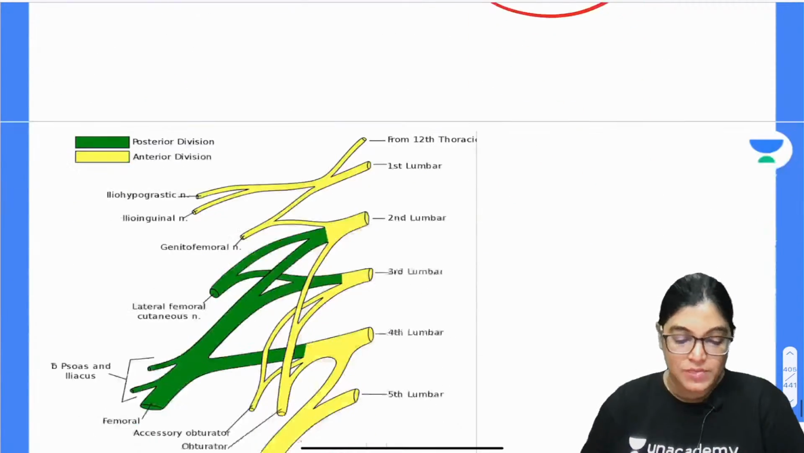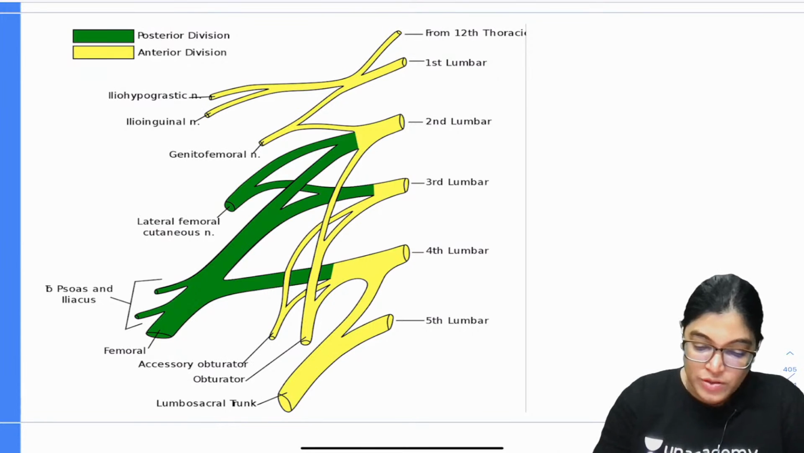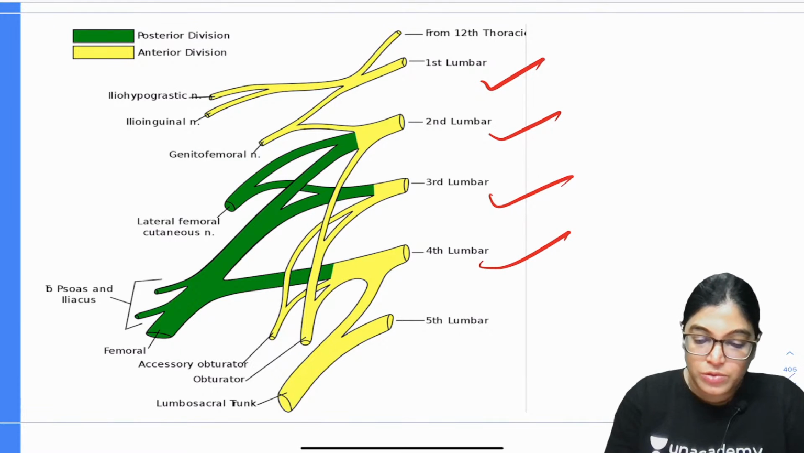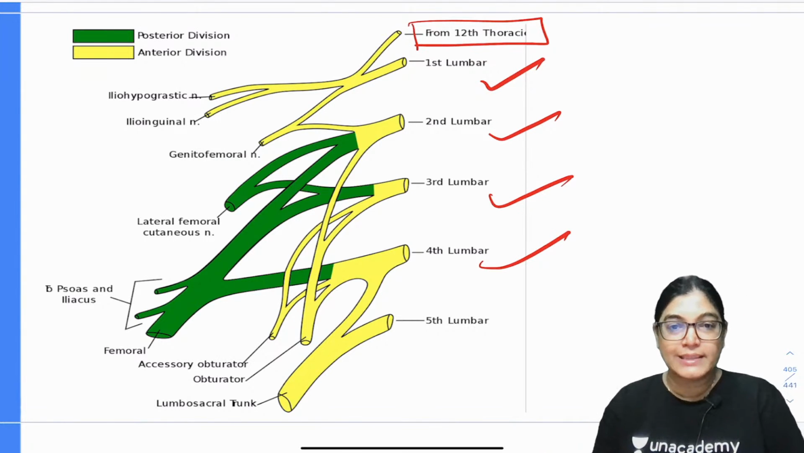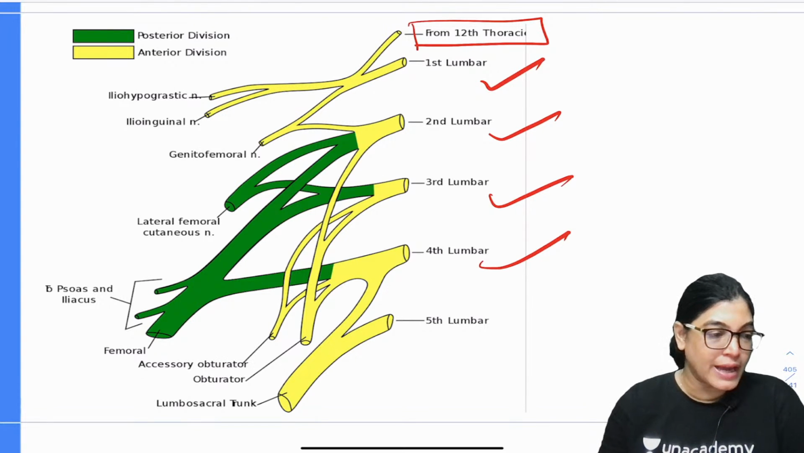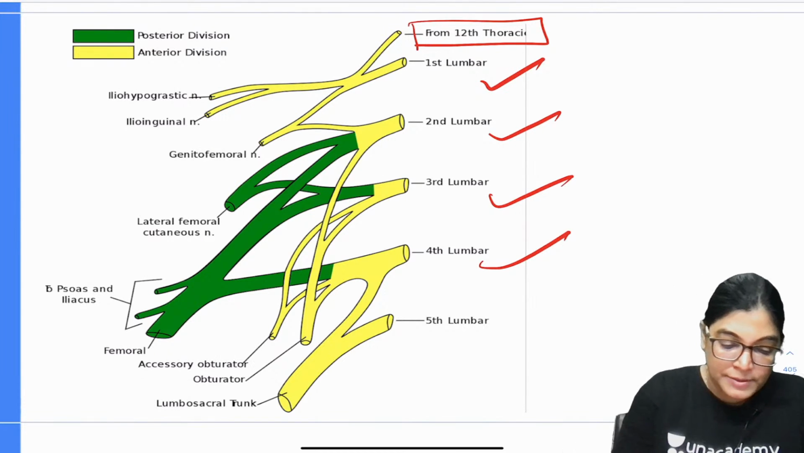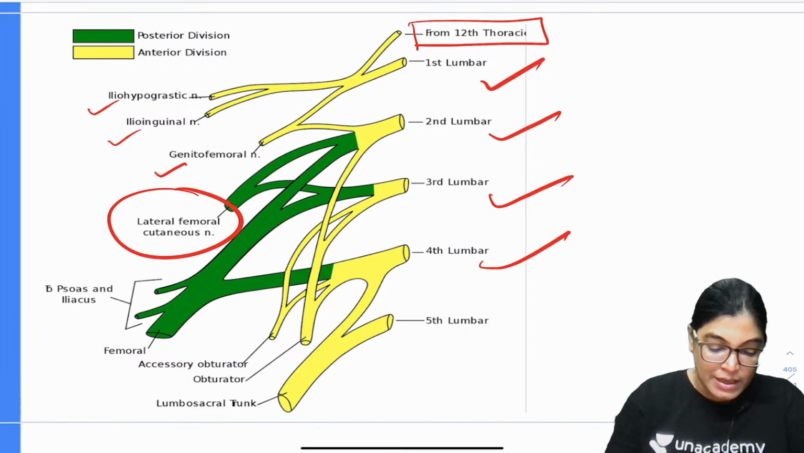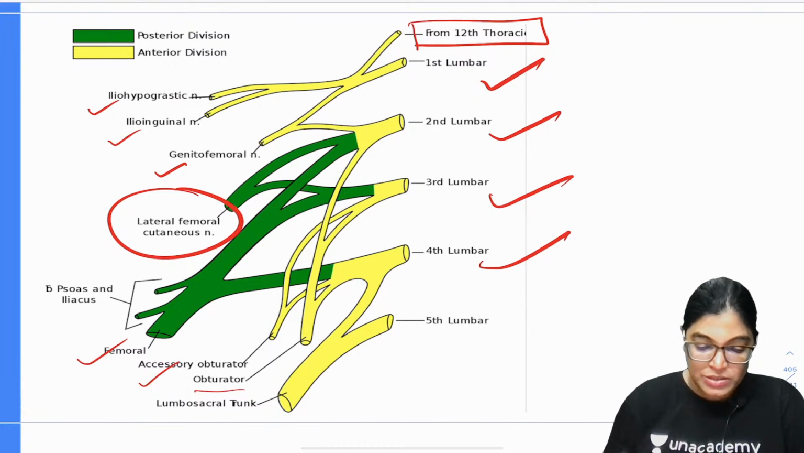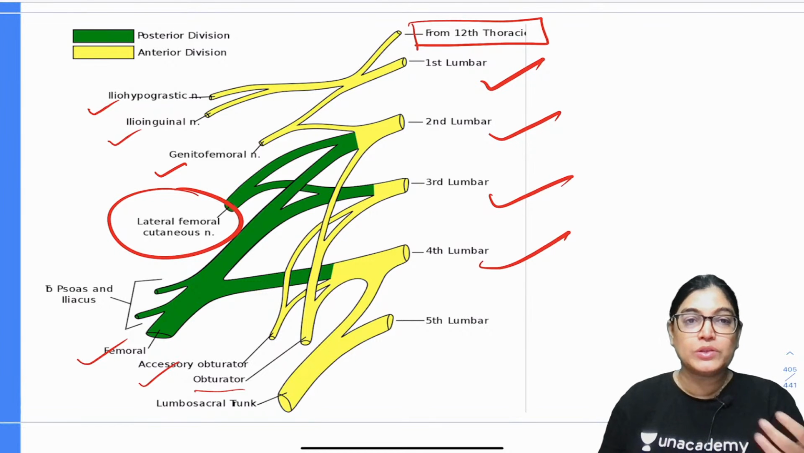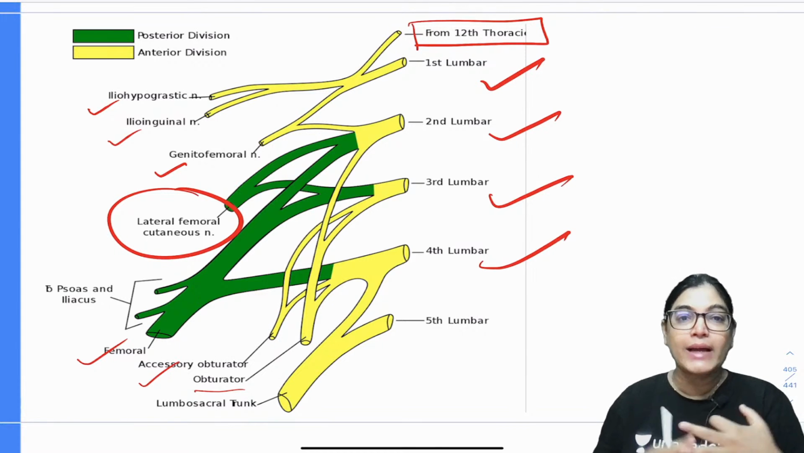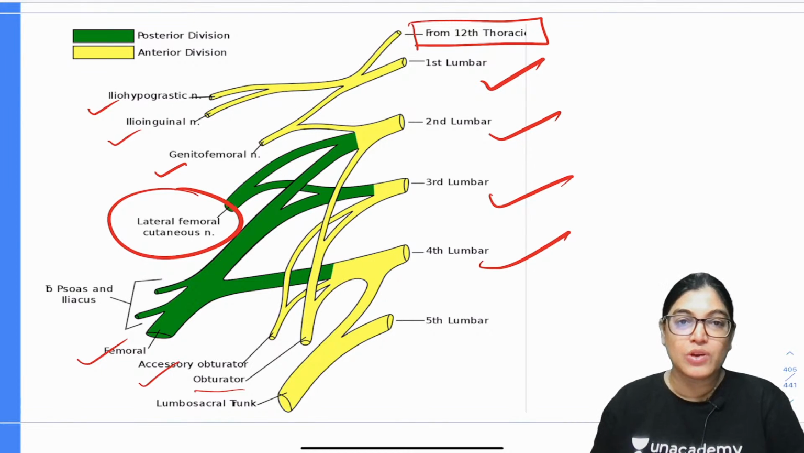We know that lumbar plexus is formed from the ventral rami. Its root value is L1, L2, L3 and L4. It takes a contribution from the 12th thoracic nerve, subcostal. The important branches, as shown in this useful diagram, are iliohypogastric, ilioinguinal, genitofemoral, lateral cutaneous femoral nerve, obturator nerve and accessory obturator nerve.